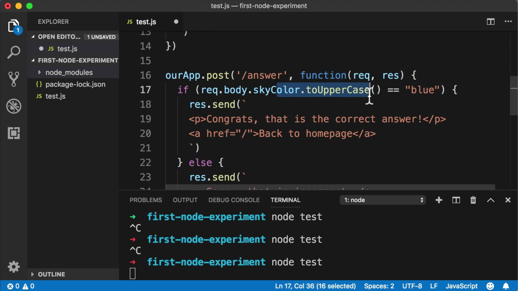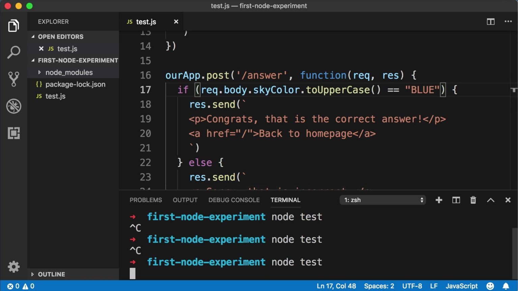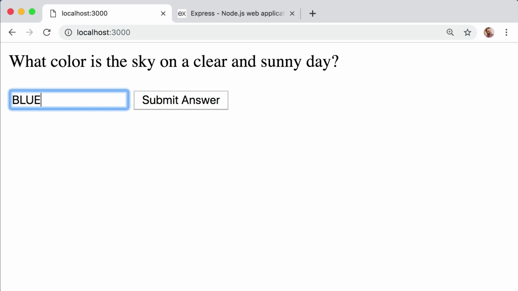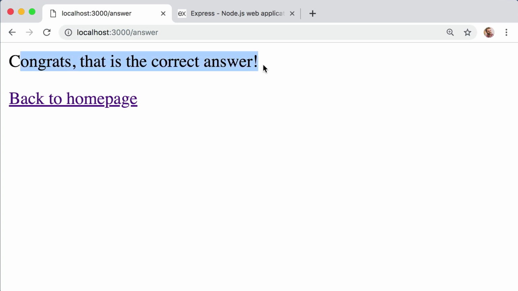So whatever the user typed in will be converted to all capitals, and then we can just check to see if that equals, and then for here we can just say all uppercase BLUE. So let me save that and then restart the server. Jump back into the browser. If I type blue, or maybe leave the E lowercase just to really prove a point, and submit, congrats, that is the correct answer. And that's actually going to bring this lesson to a close.